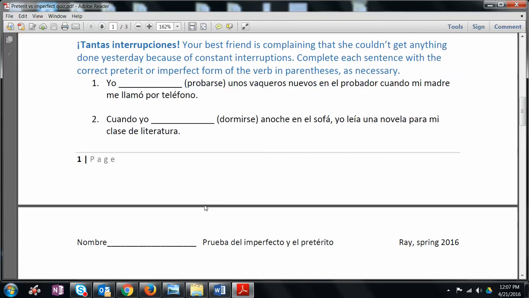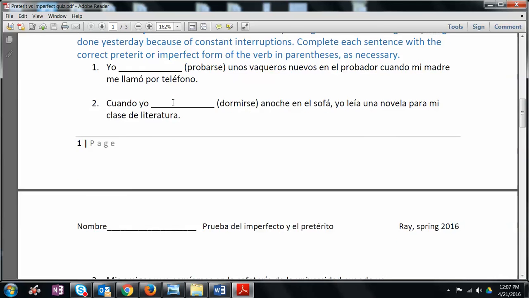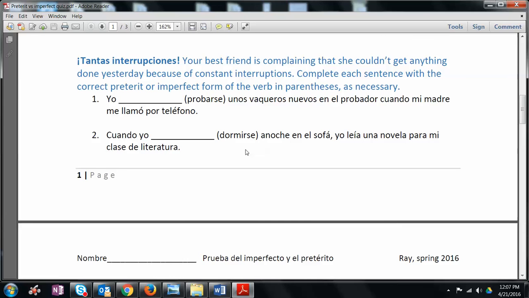Then you've got a section called Tantas Interrupciones. Your best friend is complaining that she couldn't get anything done yesterday because of constant interruptions. Complete each sentence with the correct preterite or imperfect form of the verb in parentheses as necessary. So you decide, remember, what you're in the middle of doing is the imperfect and your interruption is the preterite. So decide whether these verbs are the interruption or what you're in the middle of doing. If it's what you're in the middle of doing, you need to put it into the imperfect,